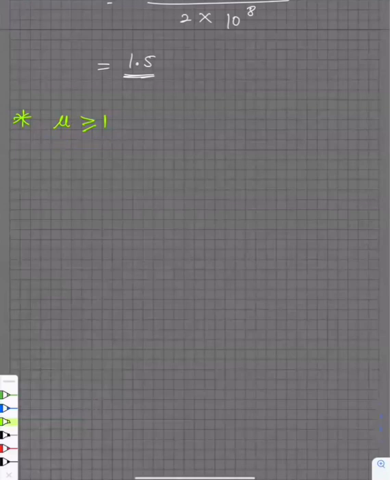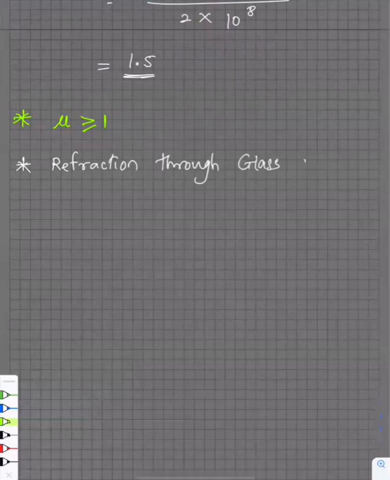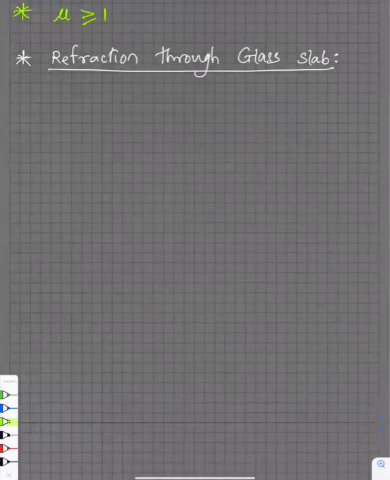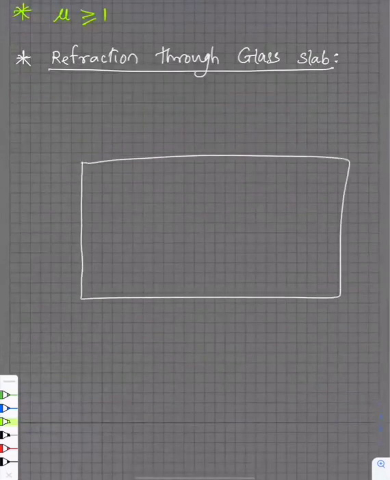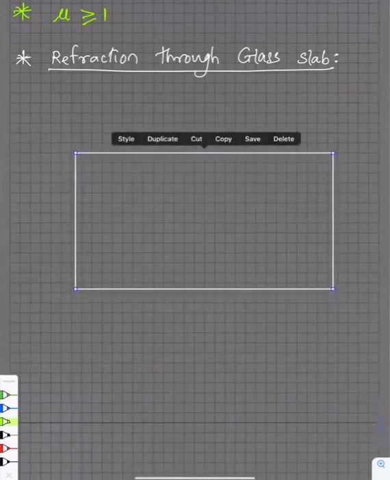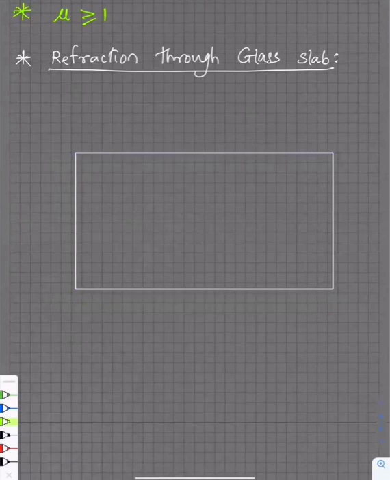Guys, now the next application is about how the light ray will pass through a glass slab. So, refraction of light through a rectangular glass block. Okay, I'm just writing a glass slab. Let's say I will draw a glass slab over here. It has to be rectangular, supposed to be. We have all the glass slabs rectangular only actually, that's why.